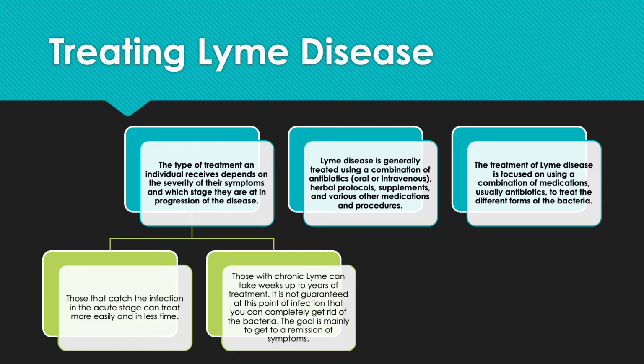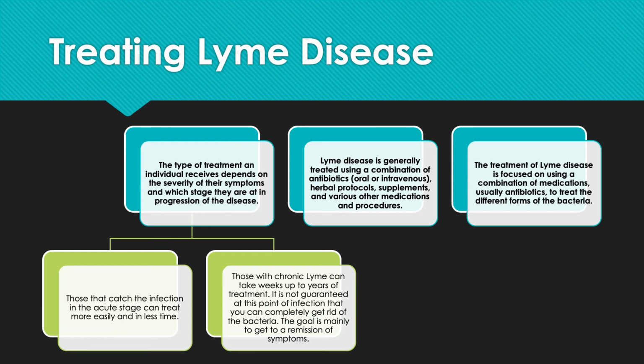Treating Lyme disease. The type of treatment an individual receives often depends on the severity of their symptoms and the stage they're at in the progression of the disease. If you are lucky enough to catch the infection in the acute stage, you can treat the disease more easily and often in less time. It can usually be cured with a short course of oral antibiotics. Those with chronic Lyme disease can take weeks and even up to years of treatment.